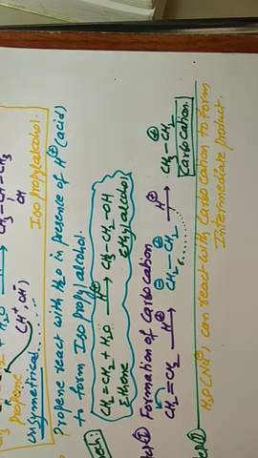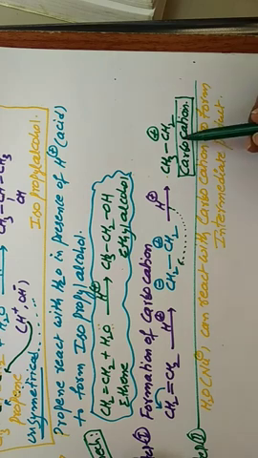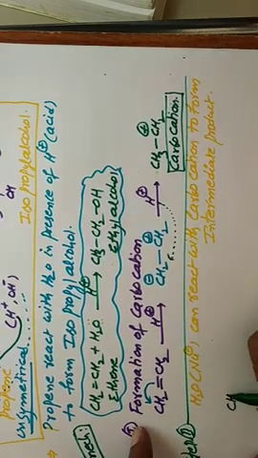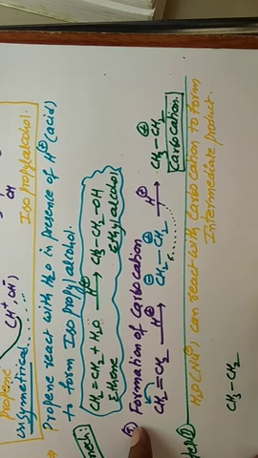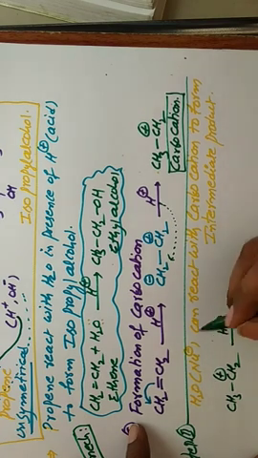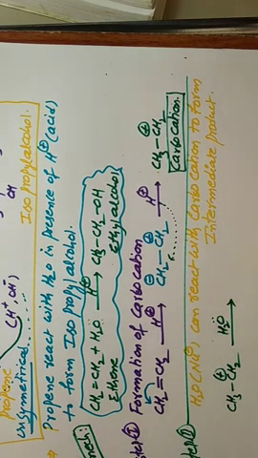So now we discuss the reaction. This is the carbocation, CH3 CH2 plus, interacting with H2O. Oxygen has a lone pair of electrons, carbon has a positive charge. Positive charge means an empty orbital.